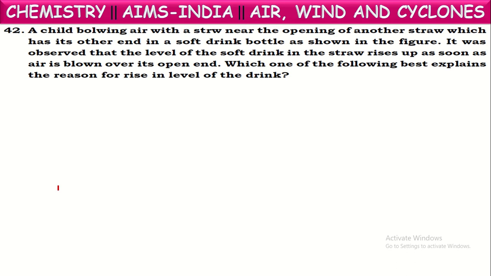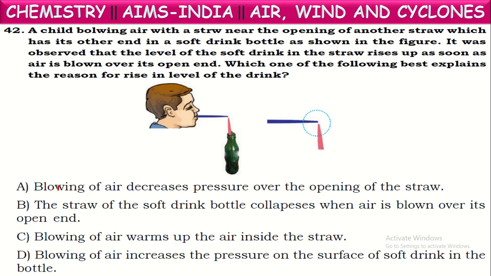Next one. Say a question. A child is blowing air with a straw near the opening of another straw, which has its other end in a soft drink bottle, as shown in the figure here. See what he is doing? He has taken a straw into his mouth. He is blowing air through the straw onto the top of another straw, whose other end is kept inside the cool drink. It was observed that the level of soft drink in this straw rises as soon as air is blown over the open end.